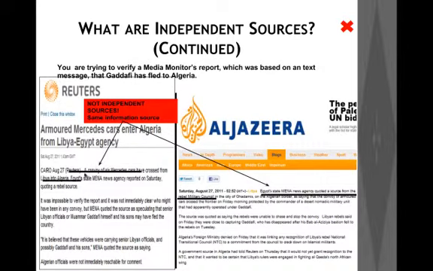I hope this example has very clearly stated the difference between an independent and a non-independent source and what constitutes an independent source. So please bear in mind that we always need to look at the original source for a particular story.